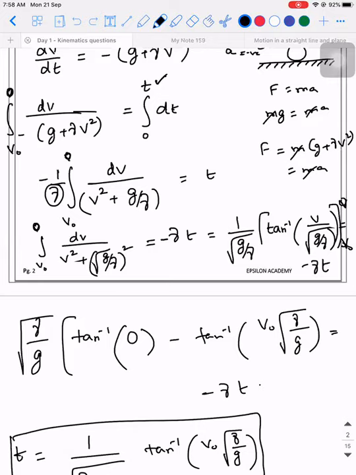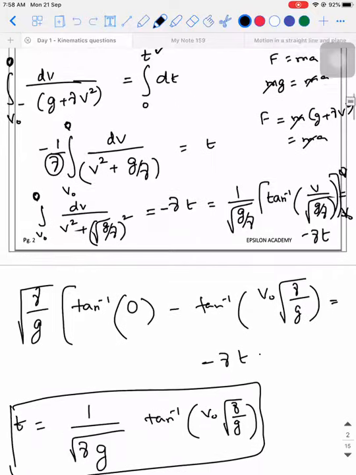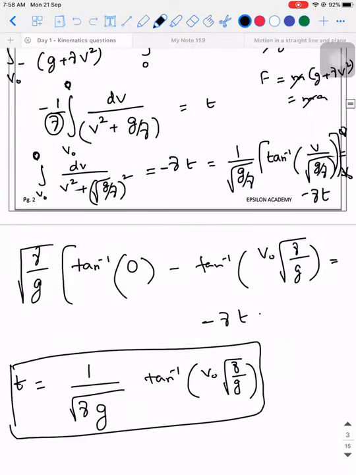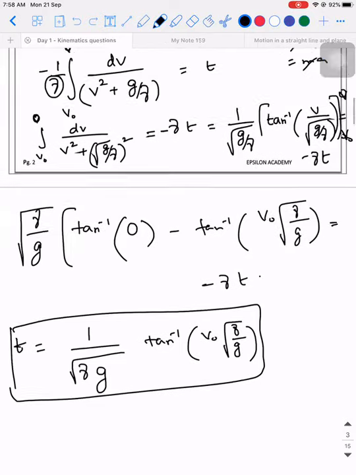Shall I move on to the next one? Anyway, I'll be sharing this document also, don't worry. If you have understood the concept, let's move on to the next one.